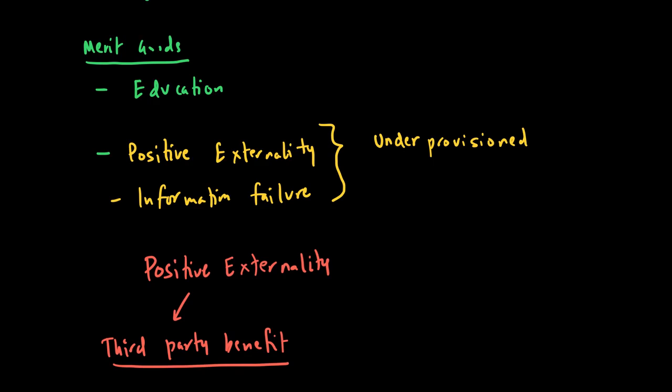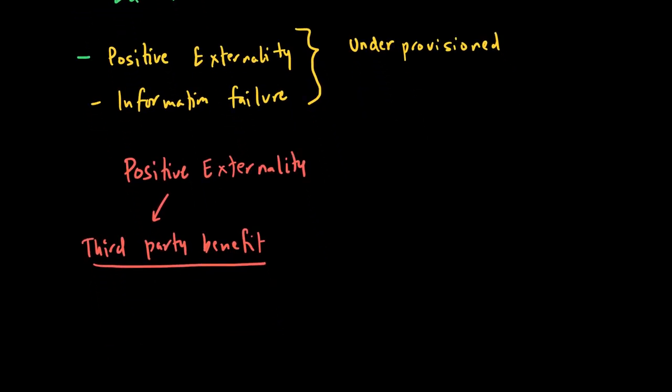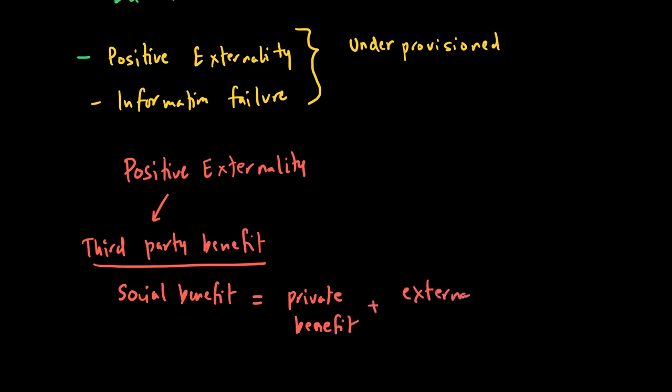So there is a third party benefit, or what we sometimes call social benefit, along with private benefit. Social benefit is equal to the private benefit which an individual will get, plus an external benefit, the third party benefit. That external benefit makes society benefit much more than the private benefit. So there is a positive externality attached with any merit good.